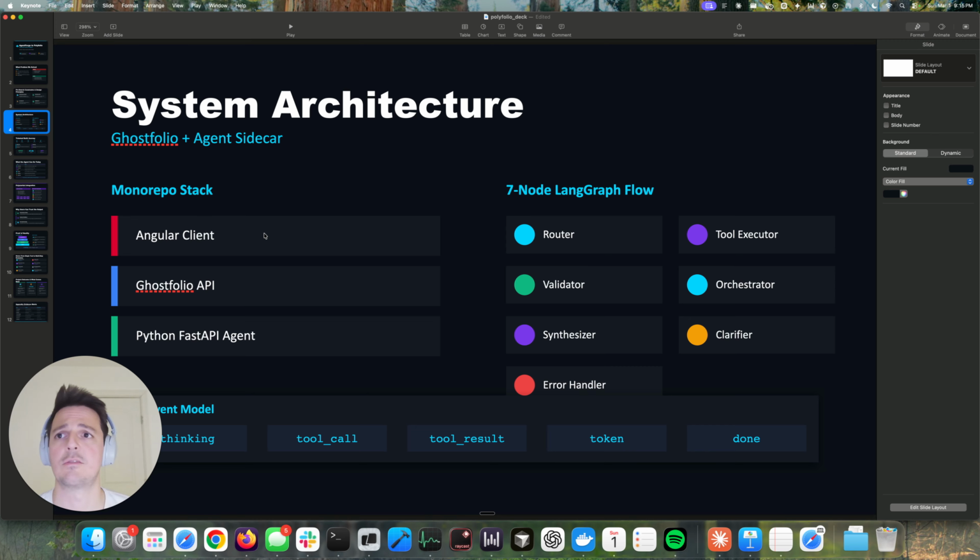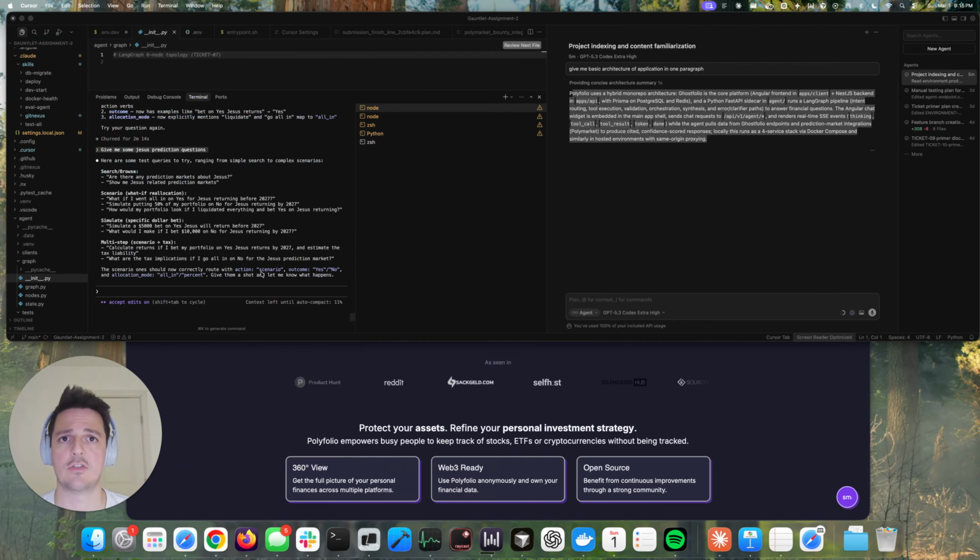In terms of the system architecture, we've already covered some of these. The system is a monorepo with 3 main layers: Angular frontend, Ghostfolio API, Python FastAPI. We did not cover the 7-node LangGraph flow. This is where most of the action is happening.